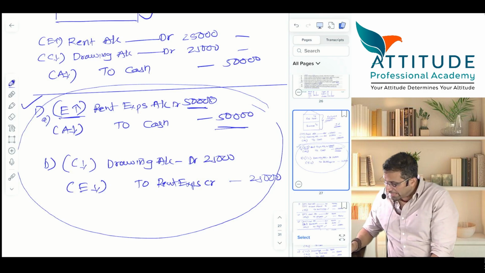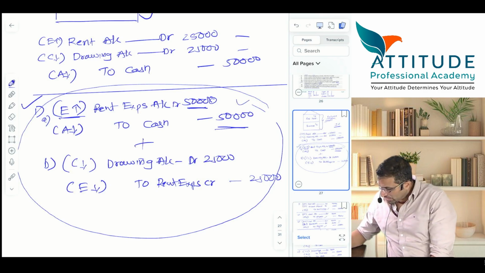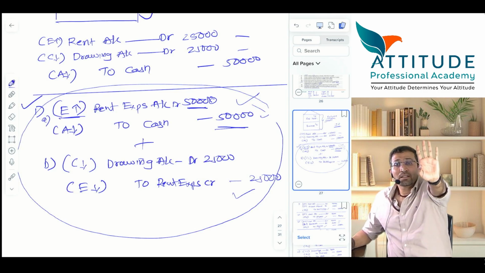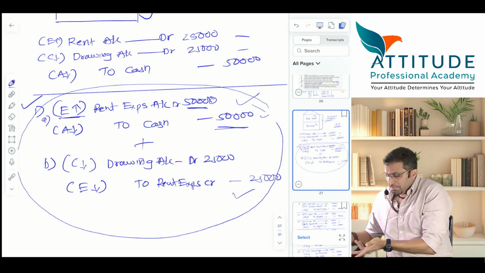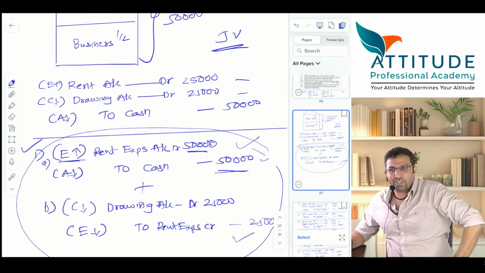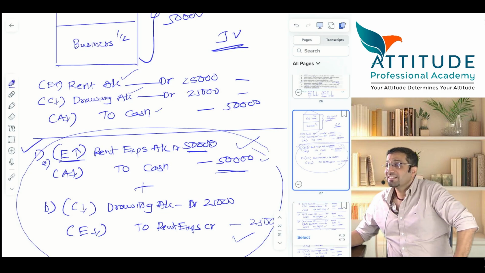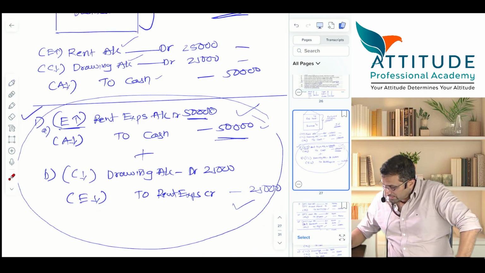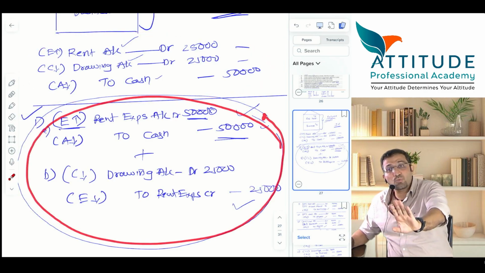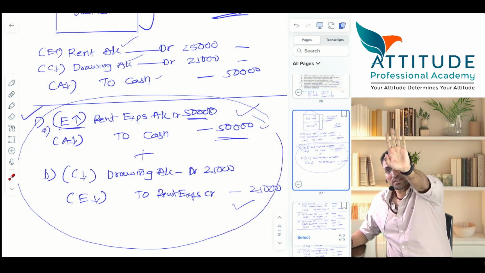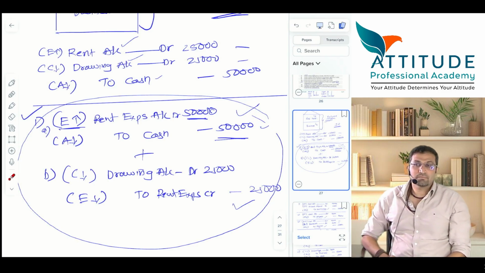Hello? In the answer, both entries are given. First rent account debit to cash, and then drawings account debit to what? Rent. Clear? This is provided your accountant has done a mistake. But if the accountant is a very good accountant like y'all, you already know the basics, then you would have definitely passed rent expense account debit, drawings account debit to cash. Clear? So guys, either this entry or these two entries, the effect is one and the same. Understood? Any difficulty?